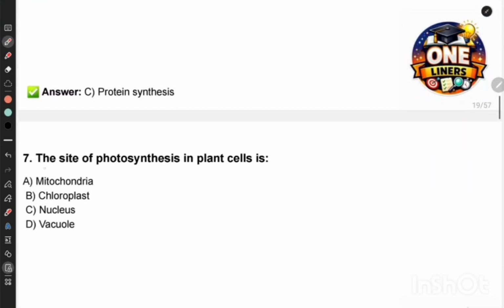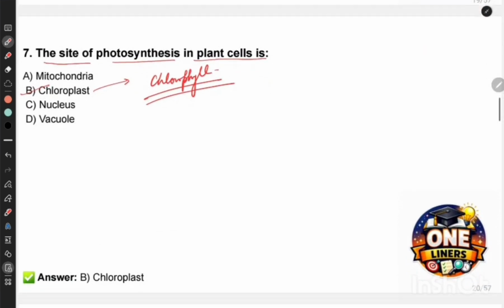Next question. The site of photosynthesis in plant cell is. So the site for photosynthesis in plant cell, options are mitochondria, chloroplast, nucleus, vacuole. So the correct answer is chloroplast because it contains chlorophyll, right? Green pigment which helps in photosynthesis.